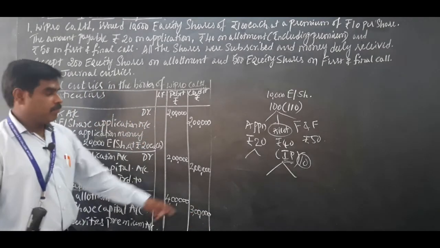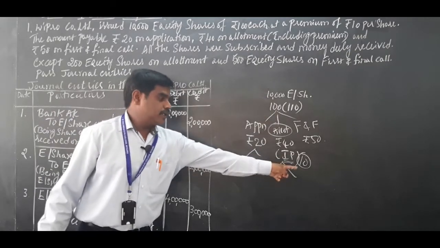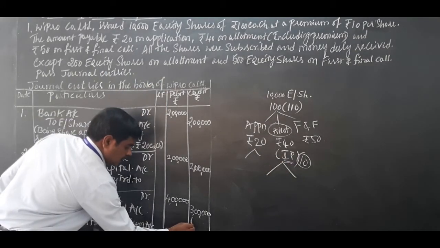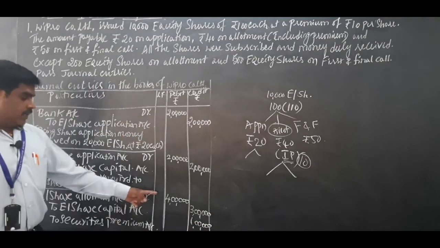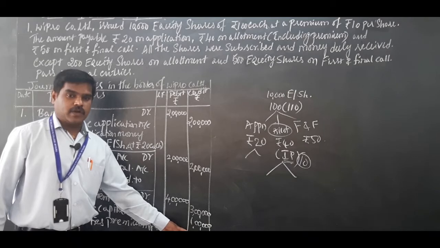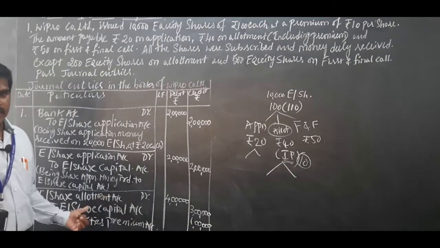And premium amount is 10 rupee. 10,000 into 10, that comes to 1 lakh rupee. So debit must be equal to credit. Debit is 4 lakh, credit is 4 lakh. I repeat the journal entry.